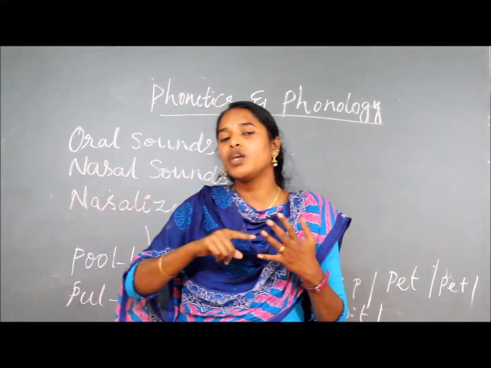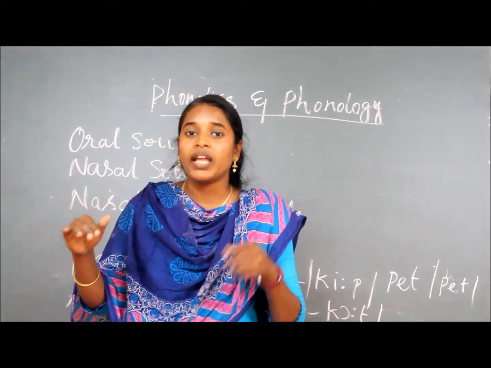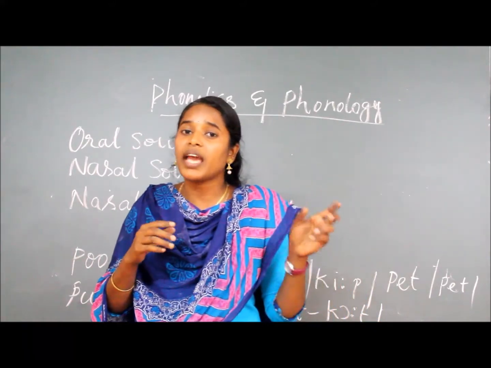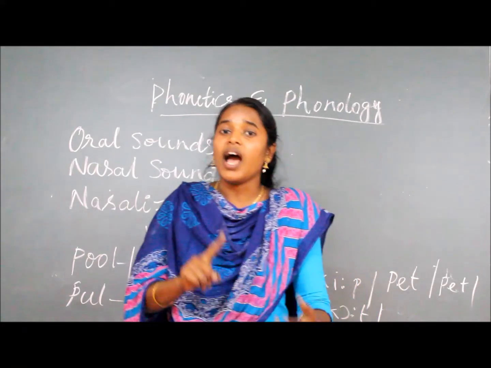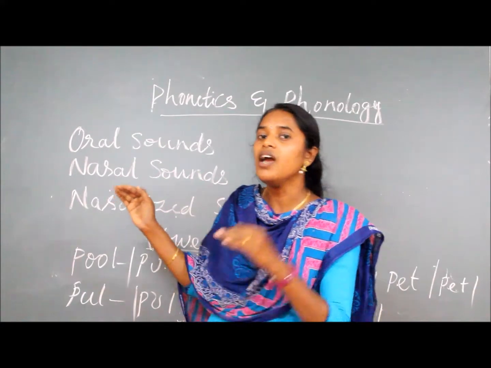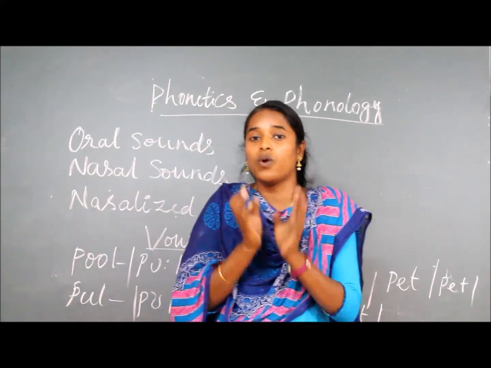So based on that, it may be high, mid and low. Then based on the tongue raised, you can call it front, central and back. So based on these 3 criteria, we can identify the position of the vowels in the speech sounds.